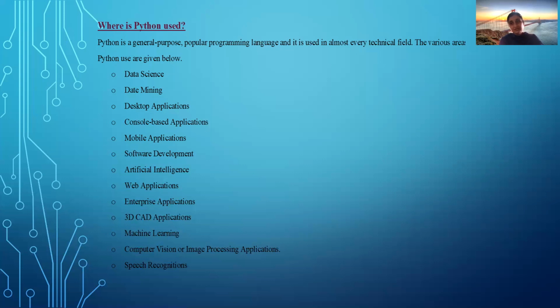A graphical user interface means you can use the mouse and text to interact with the computer. When you go for the text based interface, you are going to use only the keyboard, entering text on the command line. That is called text based. In a console based application, you are going to use only text to interact. You are going to use the console, like Unix and DOS.